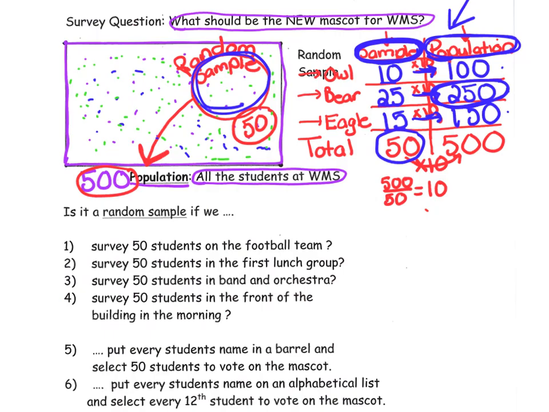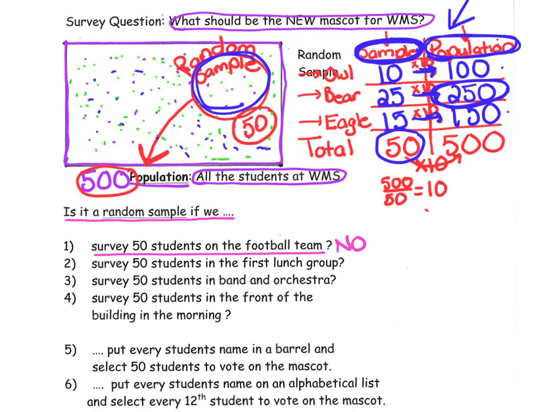So, we're trying to decide what the new mascot should be for Washington Middle School. Is it a random sample if we survey 50 students from the football team? Think about it. Does every member of the population have a chance of being selected? The answer is no. The football team is made up of boys. The girls would not have a fair chance of being selected. Let's try the next one.